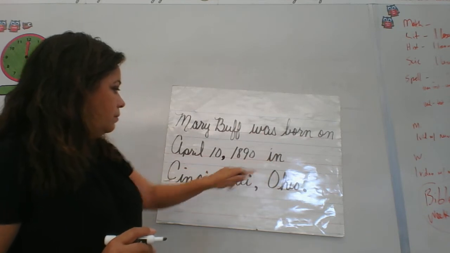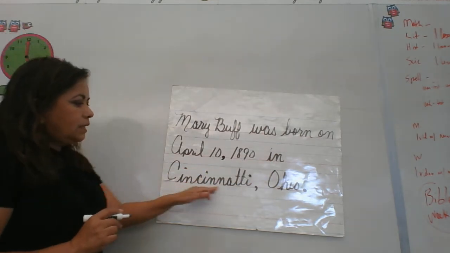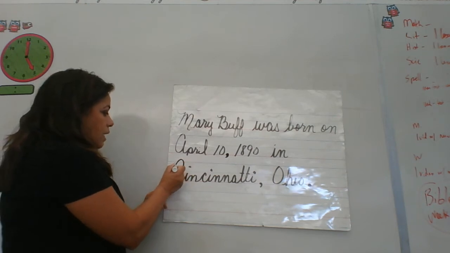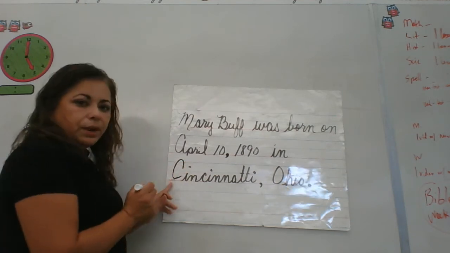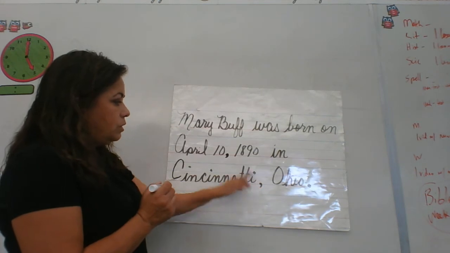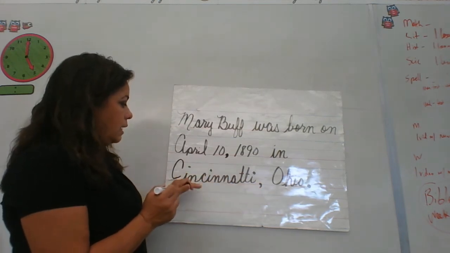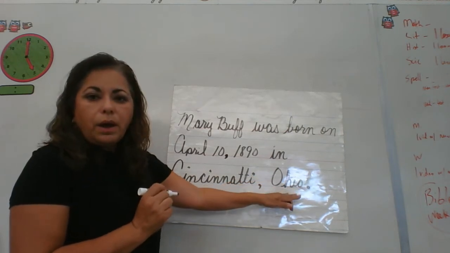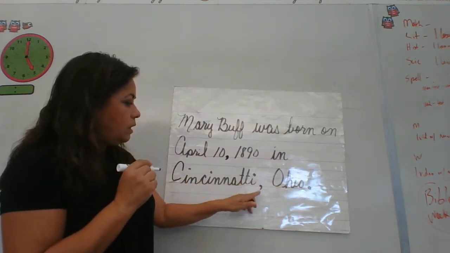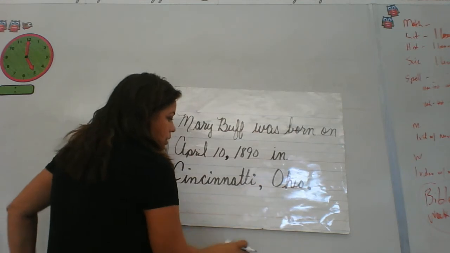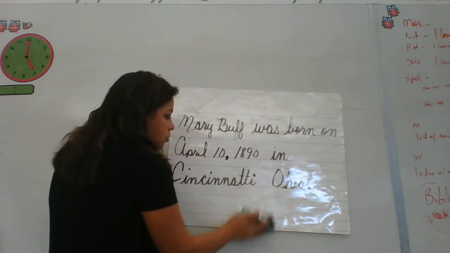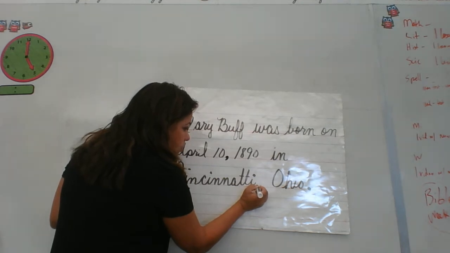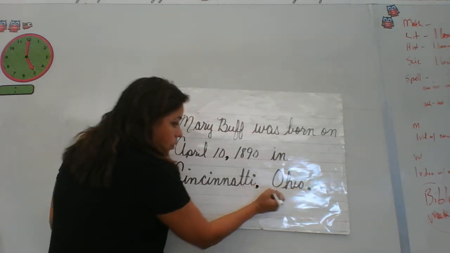1890 in Cincinnati. Cincinnati is a long word. Cincinnati is the name of a city, so it's an uppercase C. Notice I have another comma. That means I'm going to pause. Watch. Cincinnati, Ohio. See how I stop for just a little bit? The comma always goes next to whatever it is that you just wrote. So I just wrote Cincinnati. Right after the I, it goes right here. It doesn't go over here or over here.